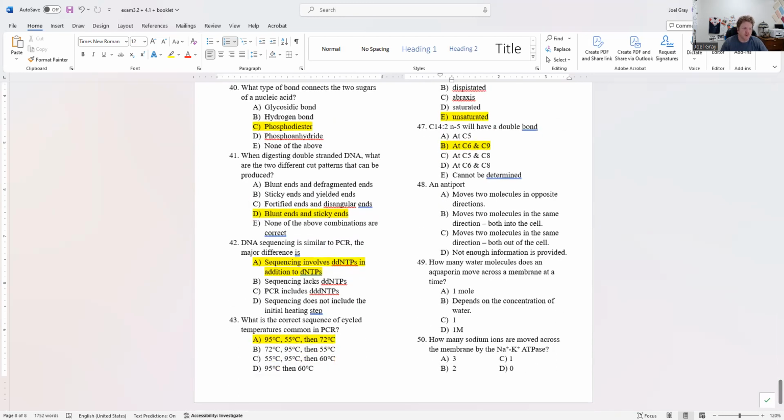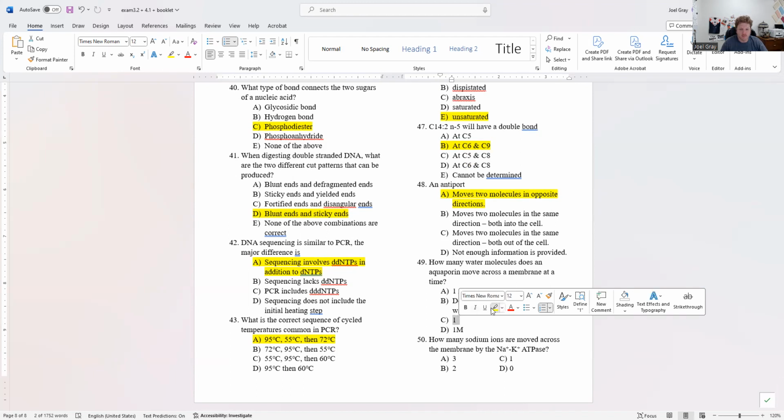An antiporter is a transport protein that moves two molecules in opposite directions. Number 48 is A. Number 49, how many water molecules does an aquaporin move across a membrane at a time? C is the correct answer for that.